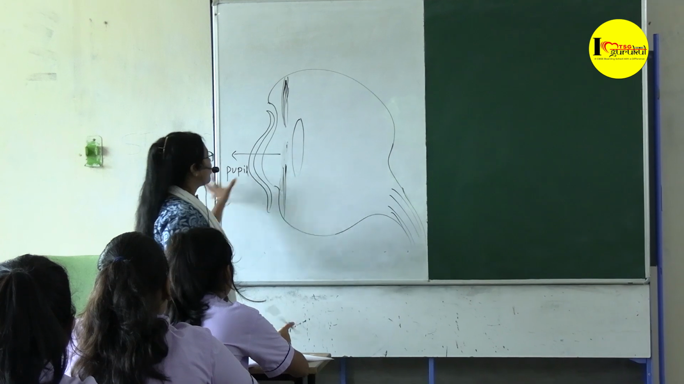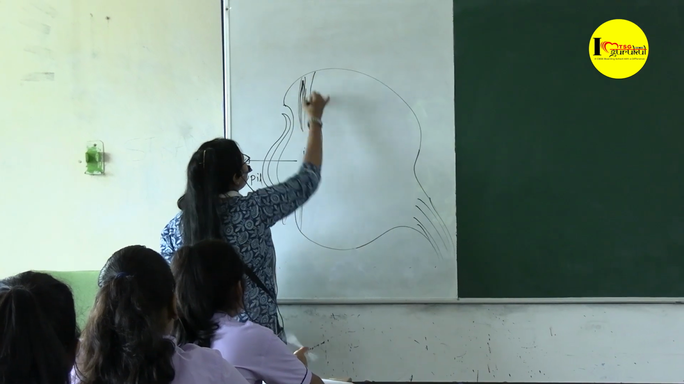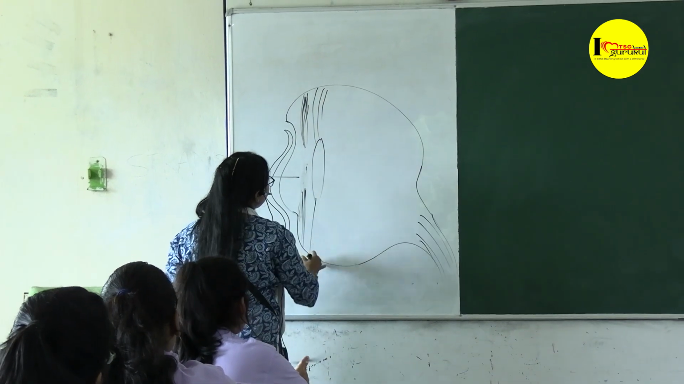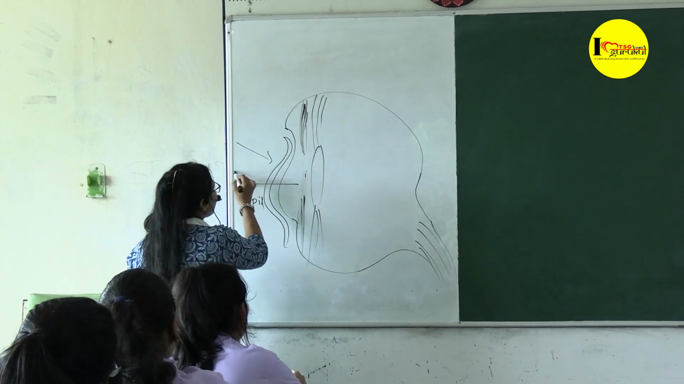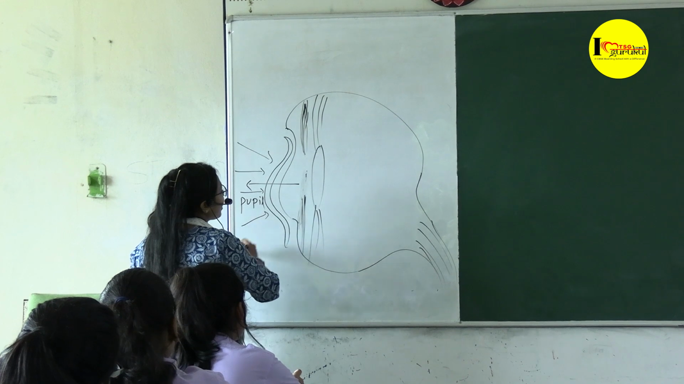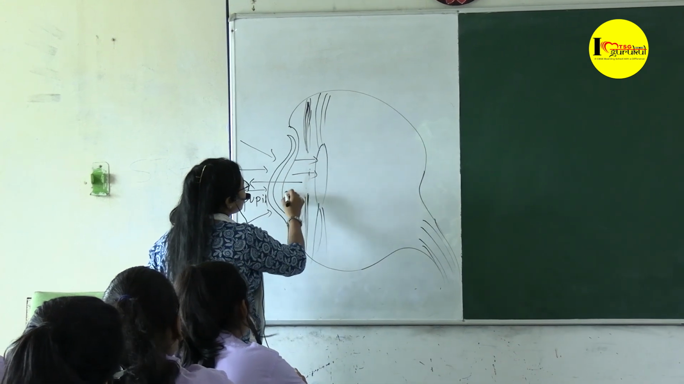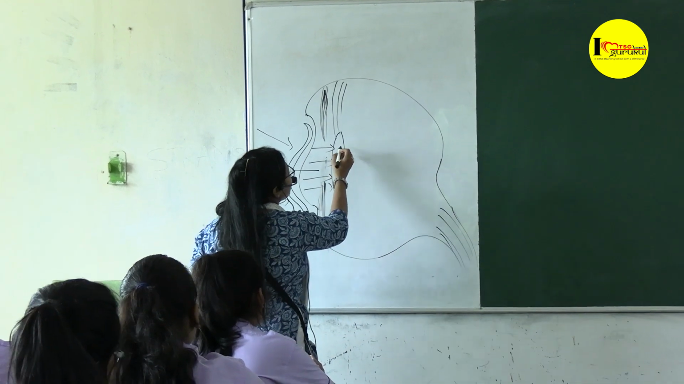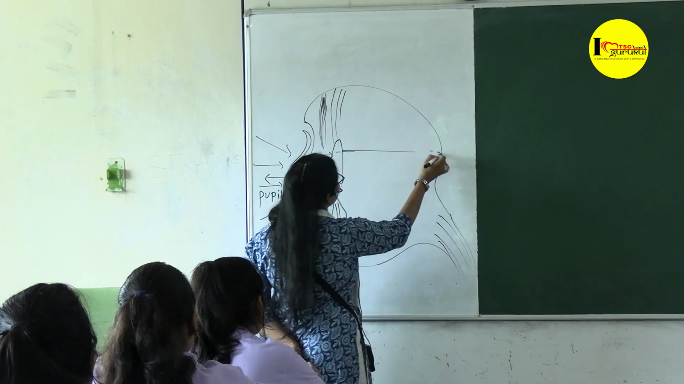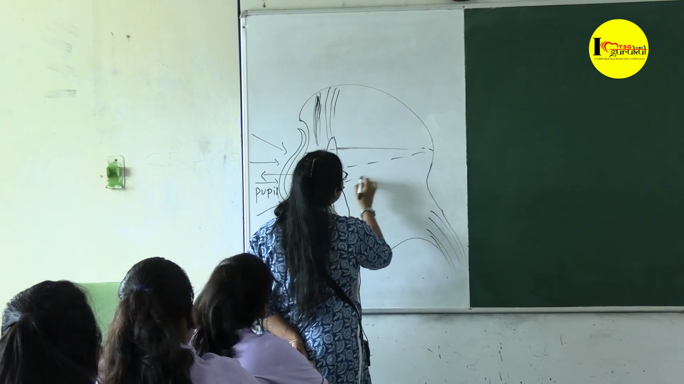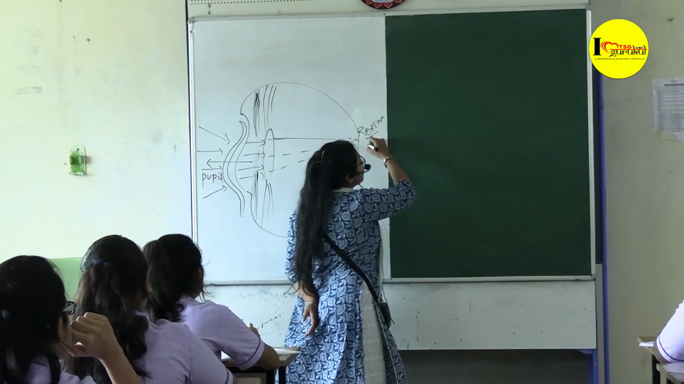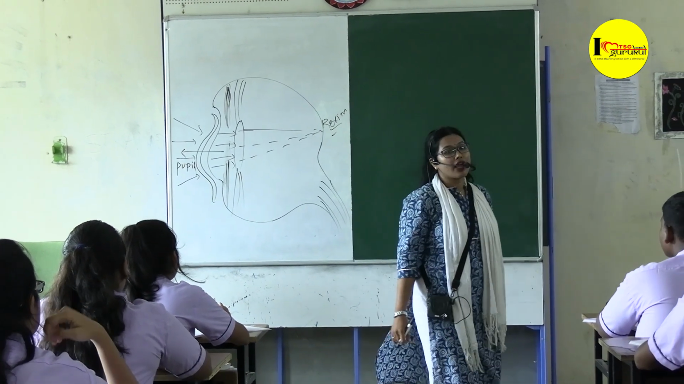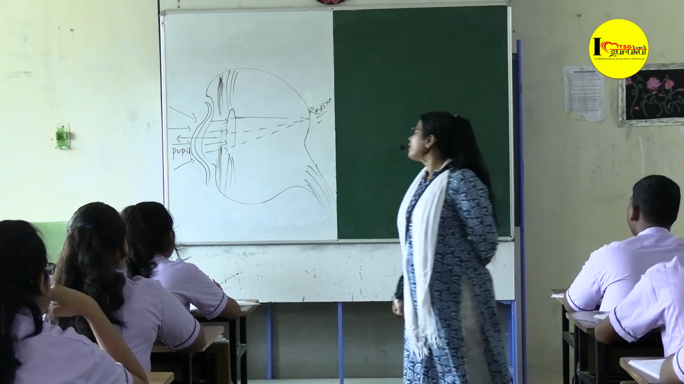It will be over the lens. The light will enter from air medium to our eye, and it will fall over the lens, and again there will be a refraction. A refraction will be there, and the images will be formed over the retina. The back part of our eye is called our retina.